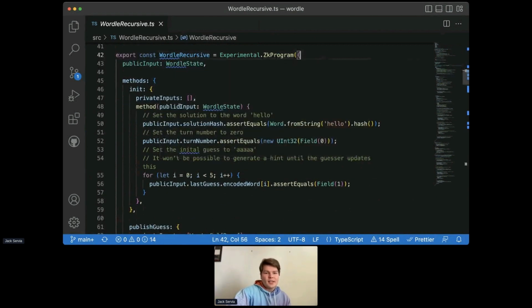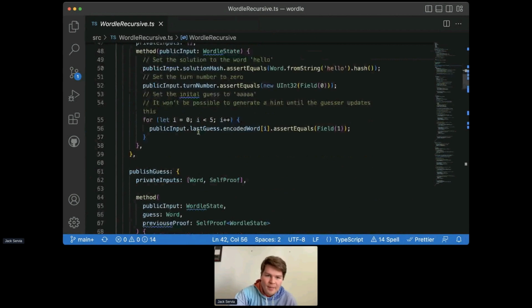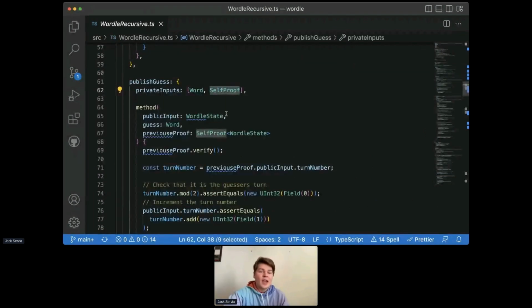But this program can take as an input a proof of itself. And what this means is that now, instead of playing this game on the blockchain like we normally would, where we create a transaction, pay the transaction fee, send it, wait for it to get mined, and then the next player can make a move, we have this system where we can just send this data peer-to-peer. And by passing the last proof as an input into the next proof, we get a final proof that represents that the whole game was played correctly. And then we can pass this as an argument into a smart contract to finally settle the game.